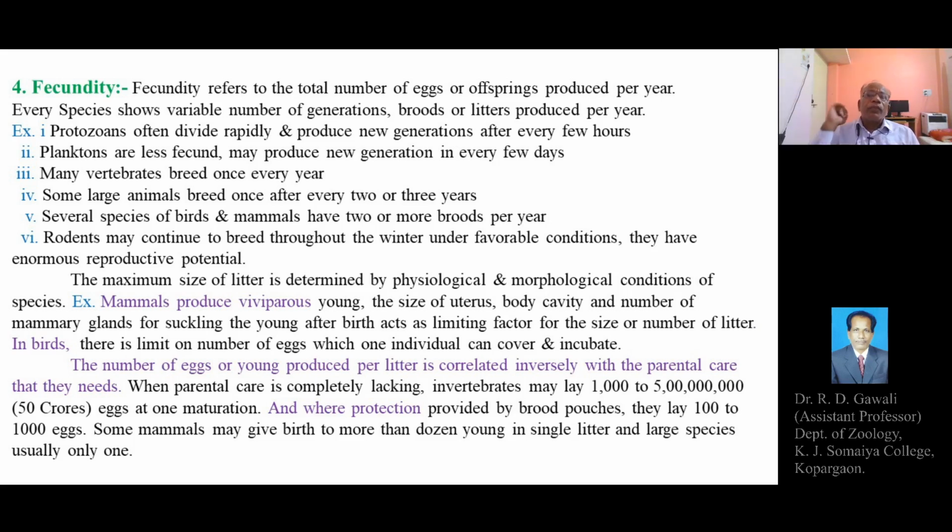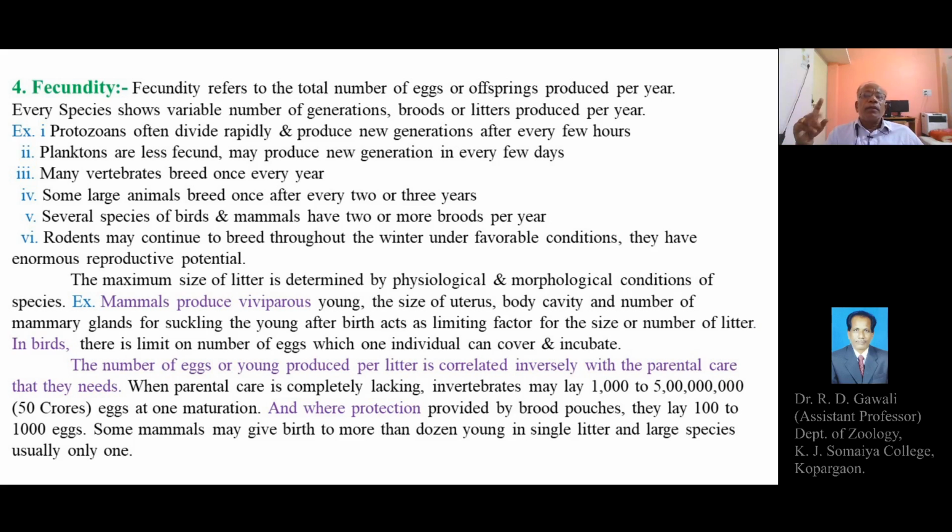Just like the Paramecium, where there is asexual multiplication through transverse binary fission, dividing within 2 hours and producing new individuals.